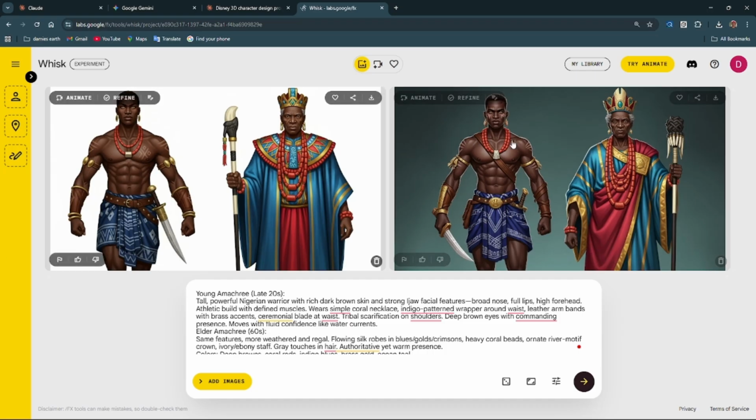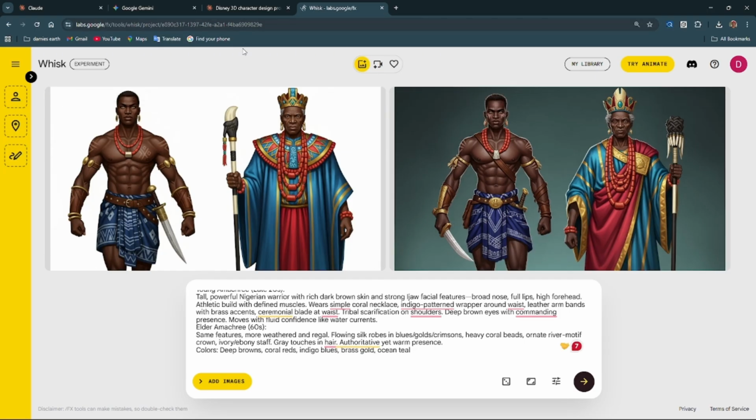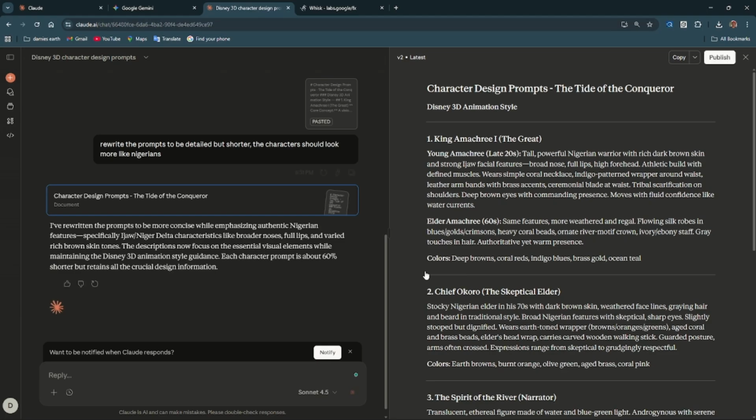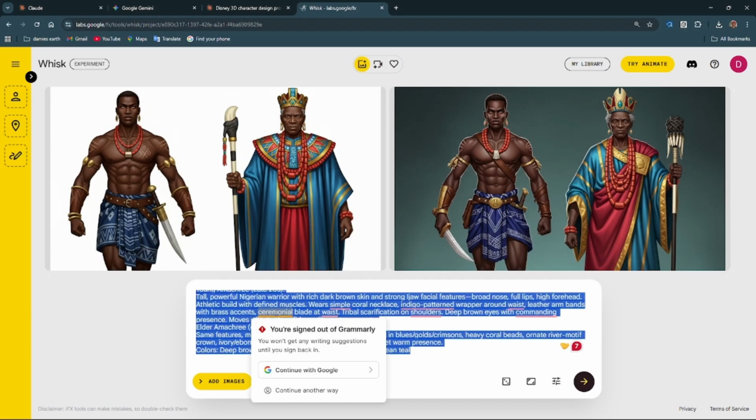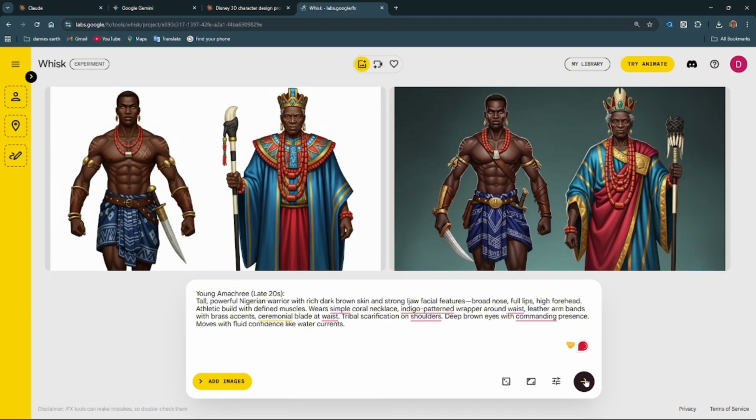Okay, so this is what they generated the characters as. This looks so generic. But anyways, I think I like it. But I made a mistake. Because he created two versions, the young Amakri and the old Amakri, I'm only going to generate the young Amakri first.